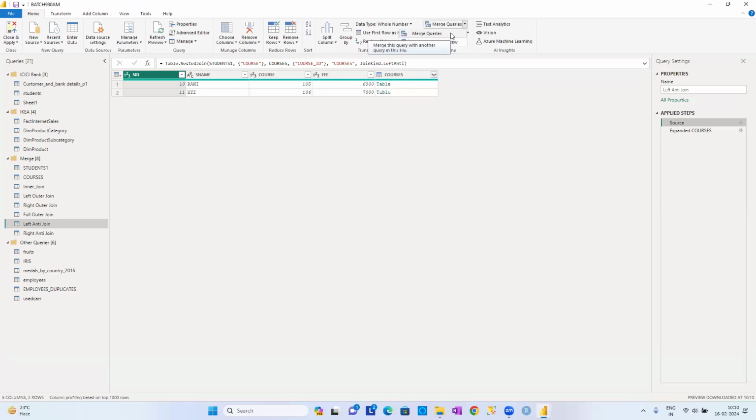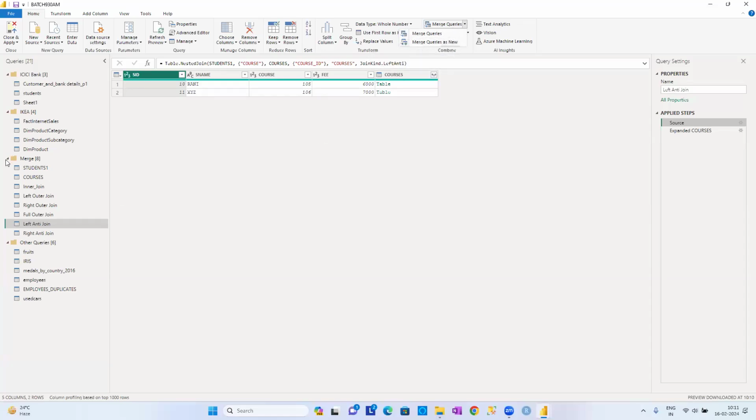It is something like A equal to A plus B. That means you are adding the values of A and B, and the result you are assigning back to A. So the previous value of A will be replaced by A plus B. That is what we call merge queries. What is the meaning of merge queries as new? It is something like C equal to A plus B. That means you are not disturbing the value of A, and not changing the value of B. We are assigning it completely to a new variable called C. Like that, it is what we call merge queries as new.